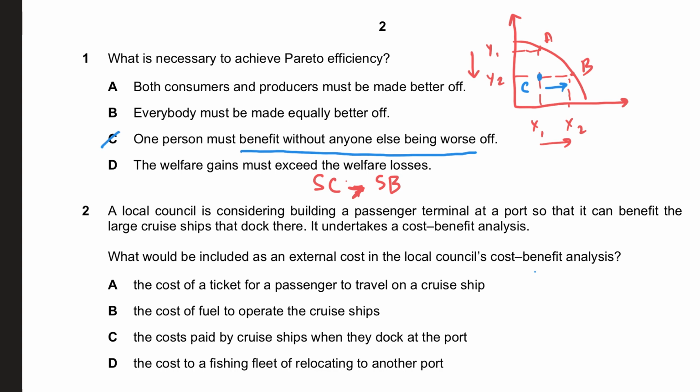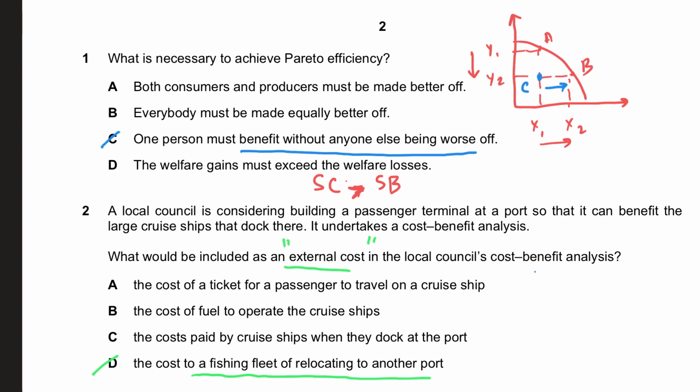Now, when you look at cost benefit analysis, because it is taking into account the external cost and external benefit, it is elaborate and it should be taken for any public project. Now, what would be included as an external cost in the local council's cost benefit analysis? So external cost would mean third party costs, and the answer for this one is basically D, the cost of the fishing fleet reallocating to another port.